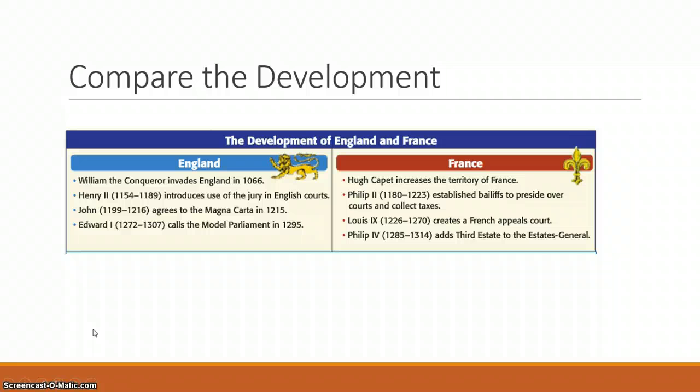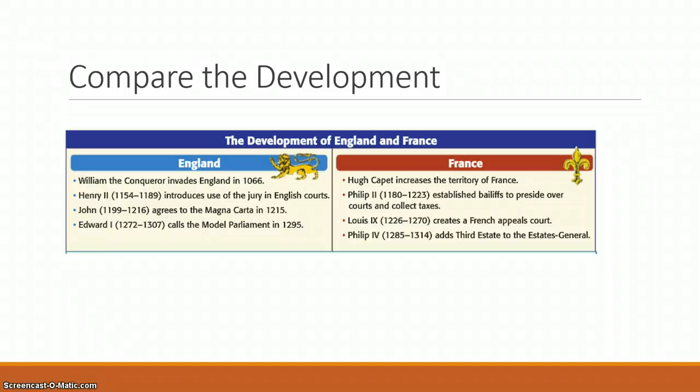Comparing England and France, William the Conqueror's invasion in 1066 led to many changes. Henry II introduced jury in the English courts. John agreed to sign the Magna Carta in 1215, which led to more individual human rights. And Edward I called for what is the modern-day Parliament in 1295.